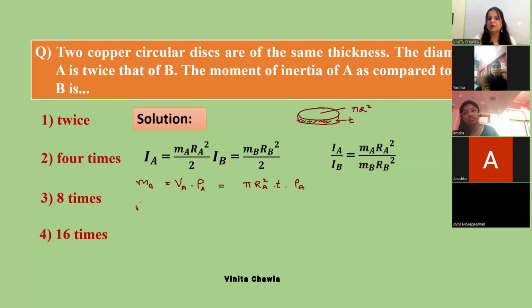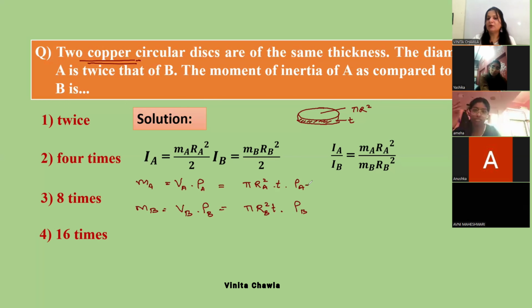Similarly, we can write mass of disk B. It is volume of the disk B multiplied by density of the disk B. Volume of the disk B is pi RB square T. This is the volume of the disk B and density of the disk B. Now it is given that they are of the same material, copper. So the densities are equal. So rho A is equal to rho B. And they have the same thickness. Same thickness, so we have already taken the same thickness T.